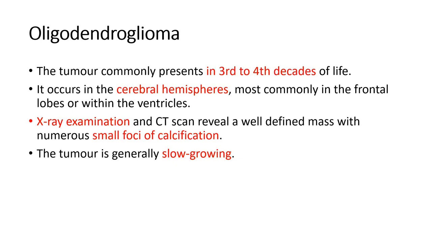Now that finishes the astrocytoma grade 1 to grade 4. Now moving on to the next glial tumor, which is the oligodendroglioma. It most commonly presents in the 3rd to 4th decades of life. It occurs in the cerebral hemispheres, most commonly in the frontal lobes, or it can also be seen within the ventricles. On X-ray examination or CT, we will see a well-defined mass with numerous small foci of calcification. This is extremely important. If you see a calcification in the CT, always think of oligodendroglioma. And the tumor is generally slow-growing.